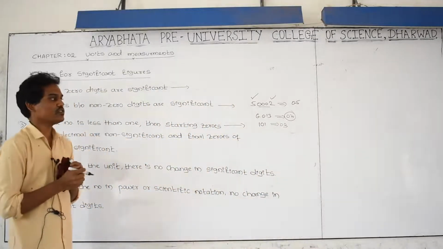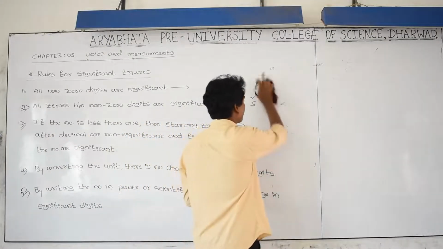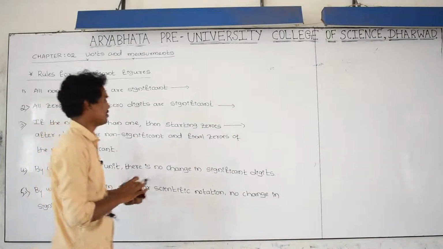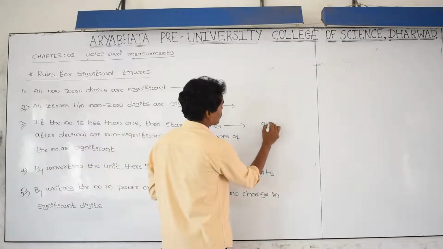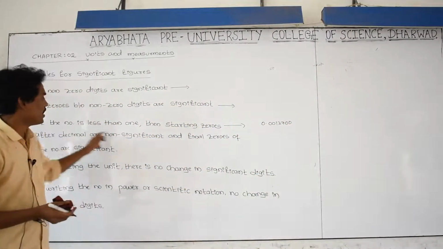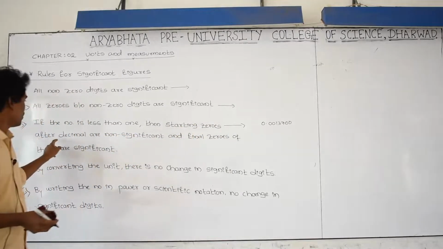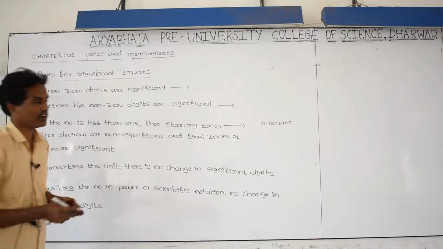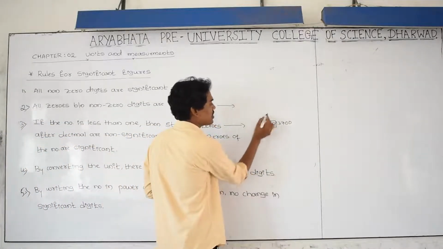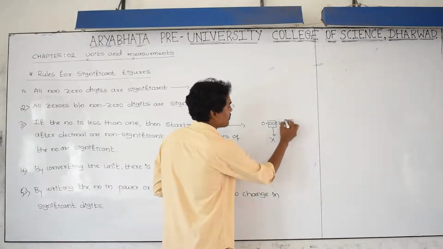When 0 is present in between two non-zero digits, you consider all of them significant. Go to the third rule. If the number is less than 1, for example 0.0013700, then starting zeros after the decimal are non-significant, but final zeros are significant.